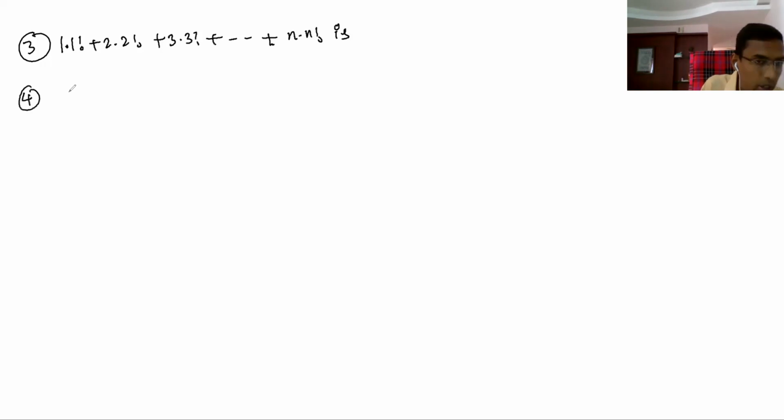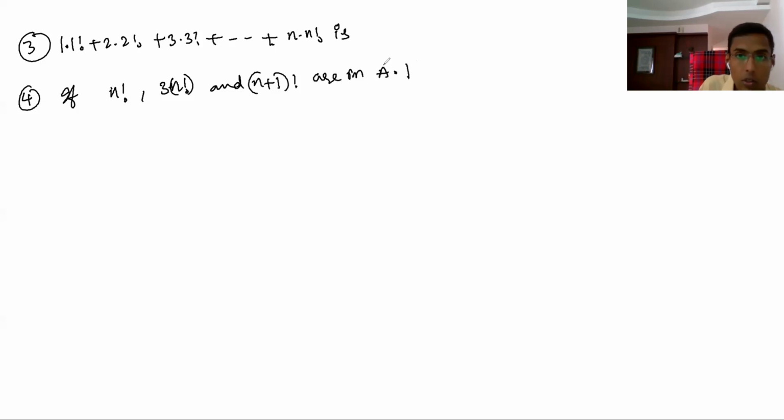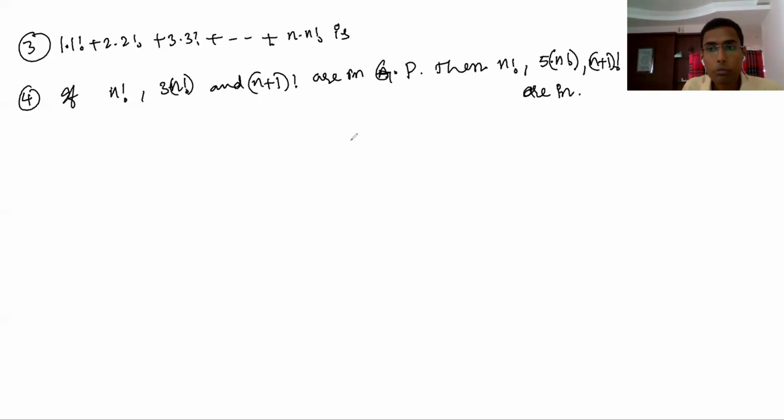Next, if n factorial, 3 into n factorial, and n plus 1 factorial are in GP, then find n. Also, if n factorial, 5 into n factorial, n plus 1 factorial are in... This you can actually do based on factorial. You have some questions in the textbook also that you can do.